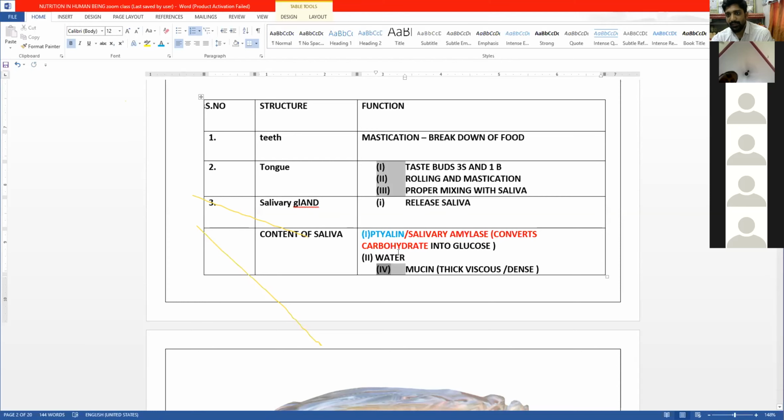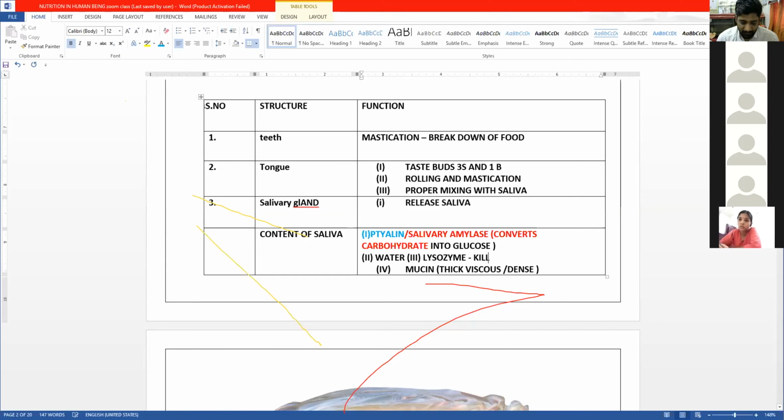Okay, we have seen water and mucin. There is another thing which is there in the saliva. Can anybody say? That is lysozyme. The next structure is lysozyme, which is present in the saliva. What does this lysozyme do? It is very important. It kills the bacteria. So we have seen the contents of saliva.